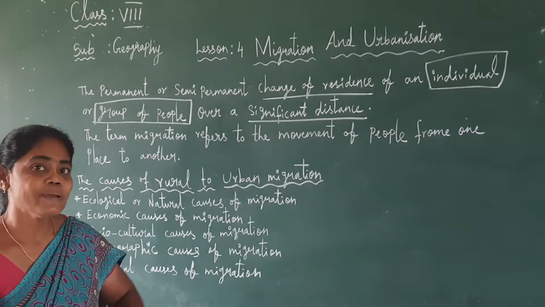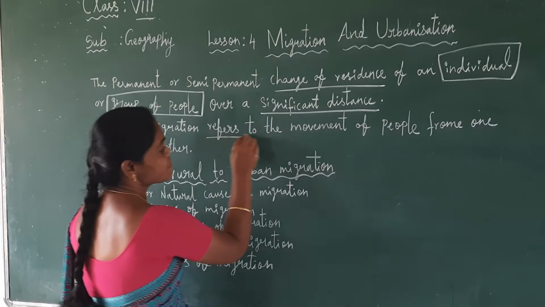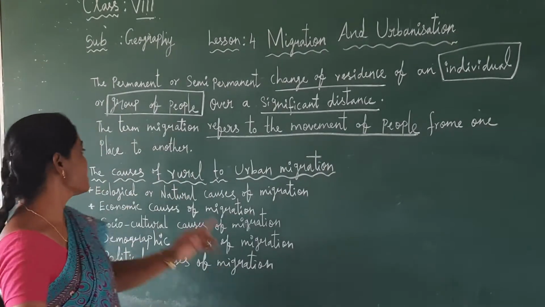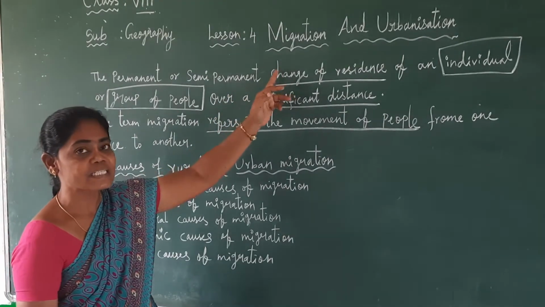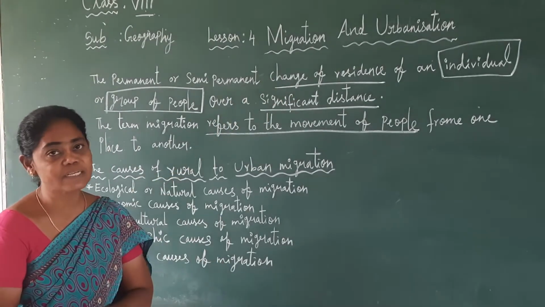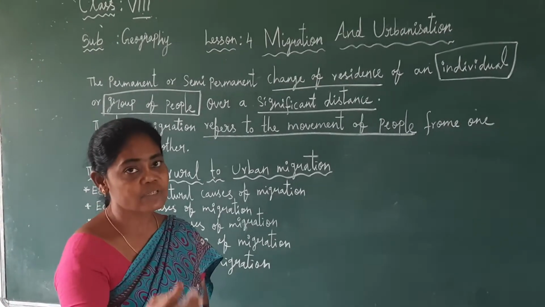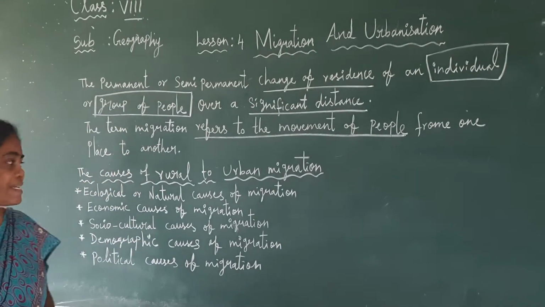That is said to be migration. So, the term migration refers to the movement of people from one place to another. Migration means nothing but a group of people or an individual moving from one place to another.